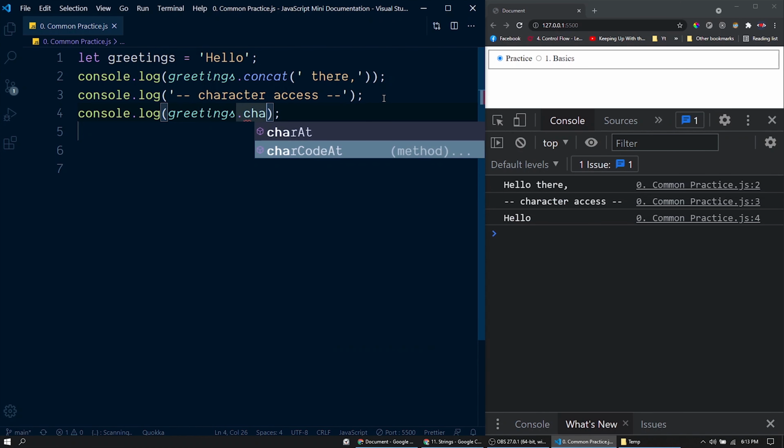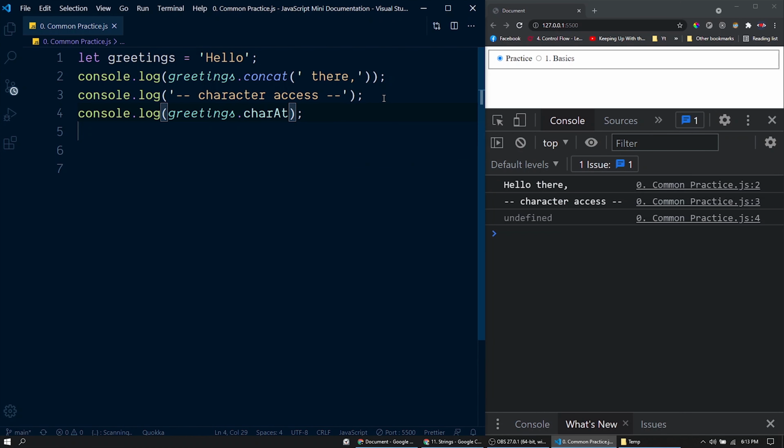Greetings, then let's call this function charAt. If we pass 0, it will return the character at the 0th index. So that will be this capital H here. If we pass 1, it will return the character at index 1. Then let's try 2. So for 2 and 3, we'll have the letter L, and then at the 4th index, we have O. So that's how this charAt function works.